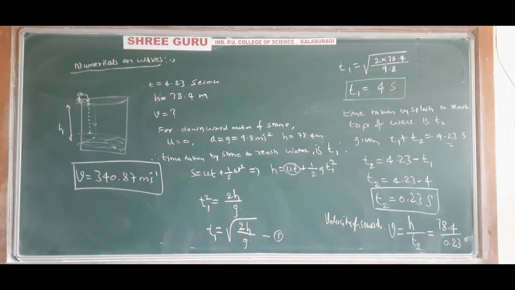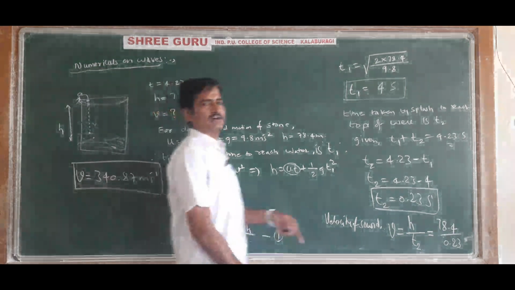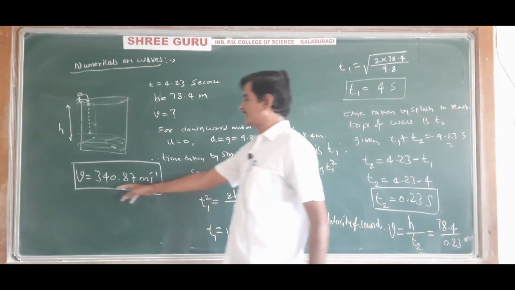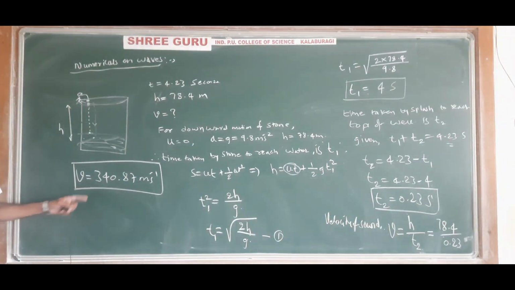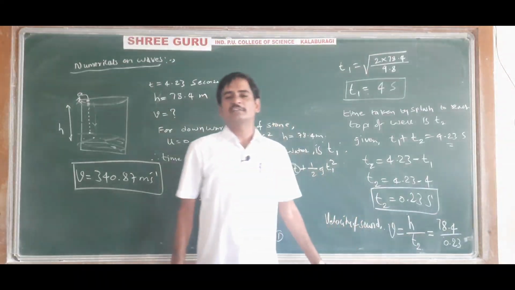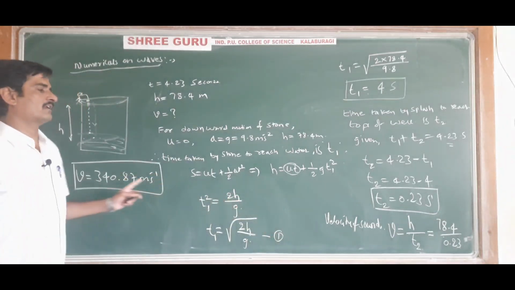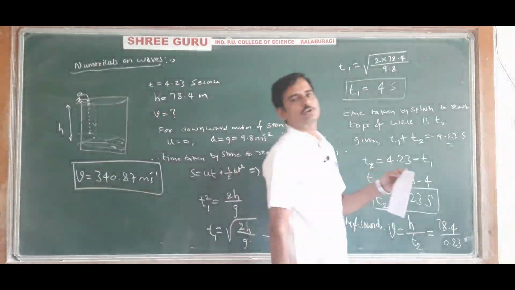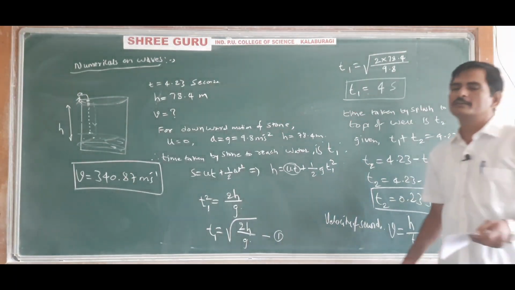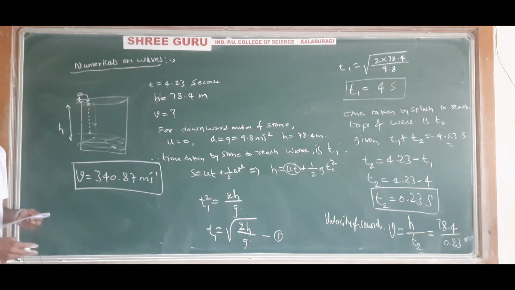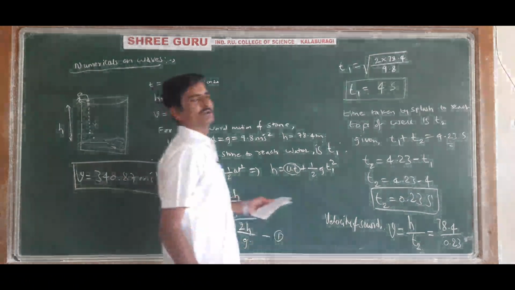Simple. Try to understand the given situation, then you will understand the numerical easily. So the velocity of sound in air medium is 340.87 meter per second, and a calculator is allowed in the theory class, so you can use a small calculator to do the calculation. Same type of one more numerical I will give as homework, you do it. Write down one more numerical, same type but a little bit different, you must be able to solve.